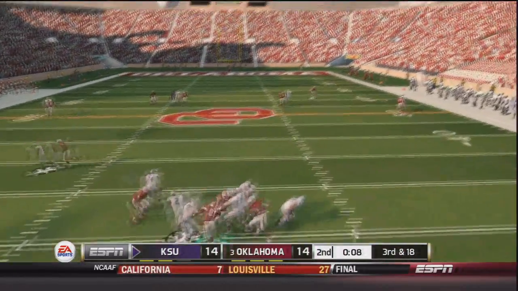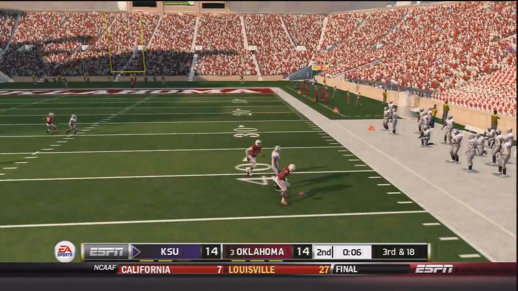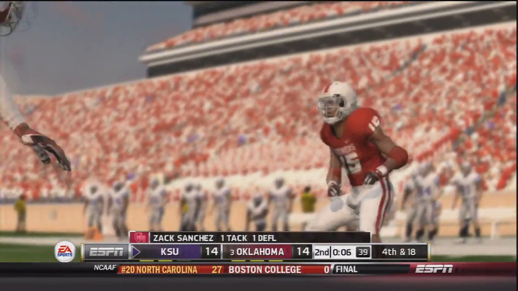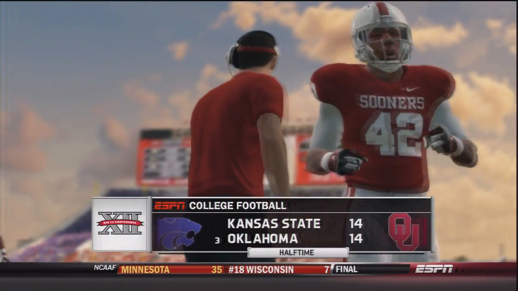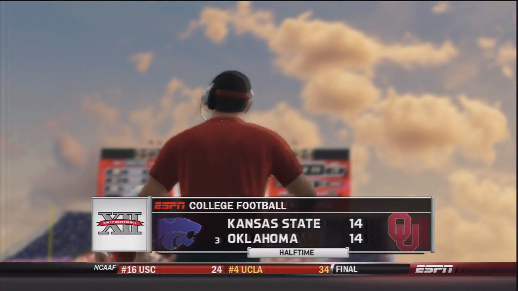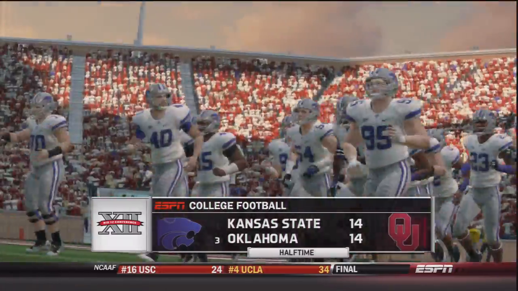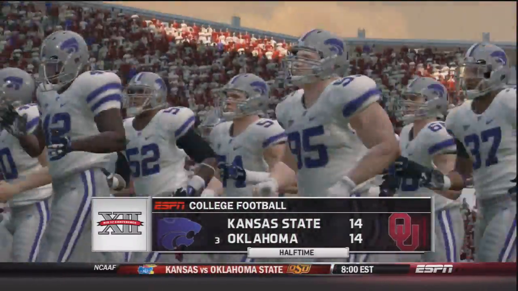3rd and 18 under pressure again. This time he goes deep, and it is a dropped interception by Zach Sanchez, and he's still celebrating, but I see that as a failed play. But we go into halftime tied at 14, and we will see if the Sooners can come out and start running the ball again effectively in the 3rd quarter.